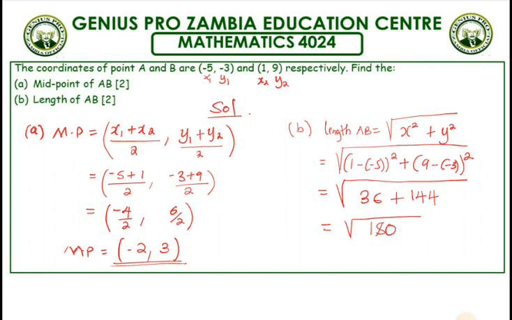Nevertheless, we can just leave it as a square root, but we'll say the length of AB is just equal to 13.42. Now length is just in units, because we don't have the units that we are using.